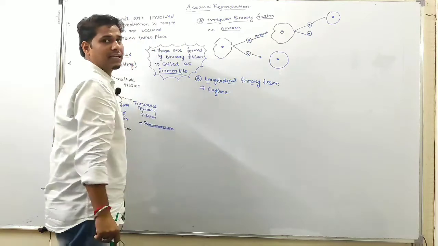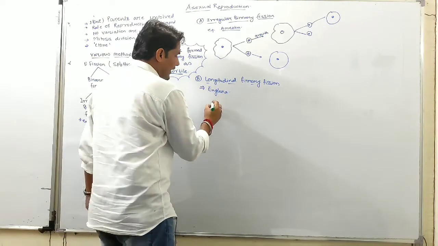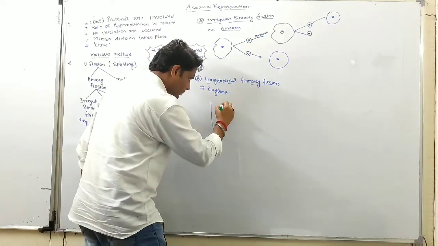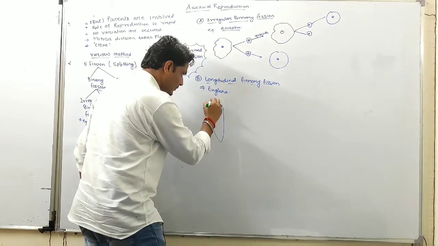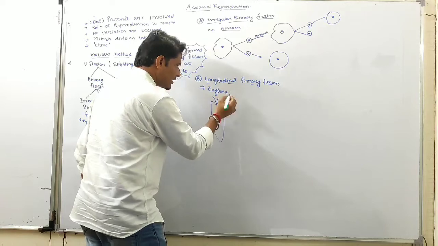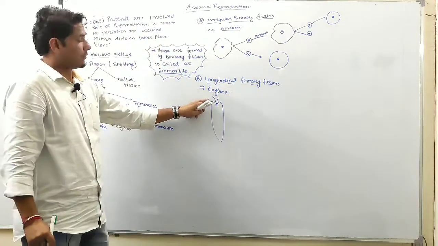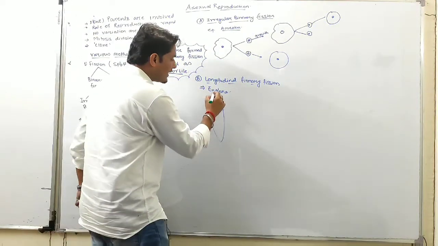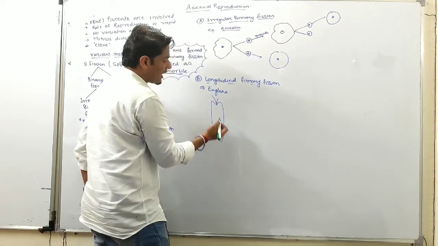Euglena is a flagellated organism, biflagellated, so it divides along the longitudinal axis.